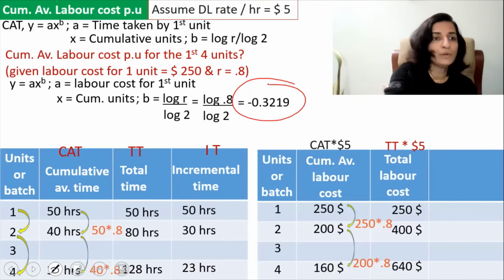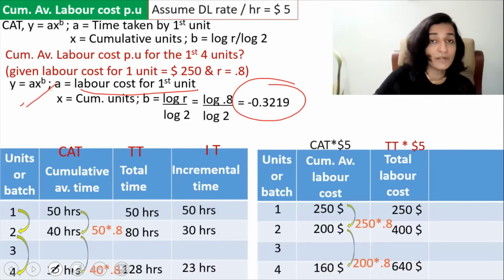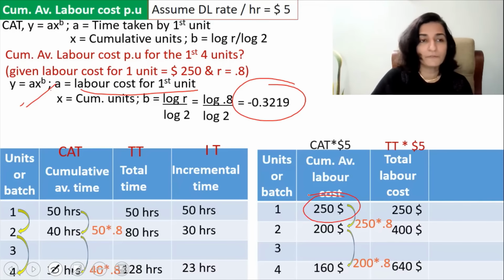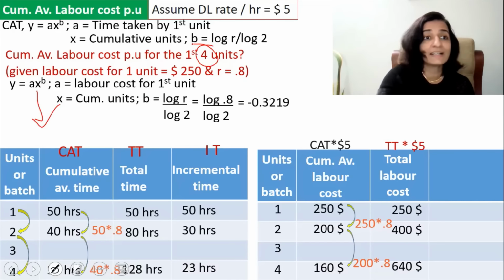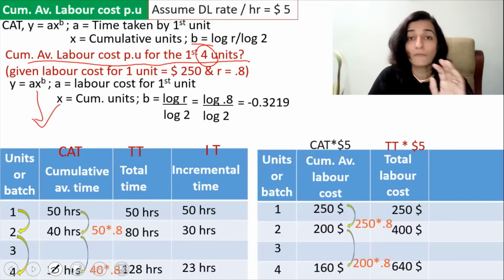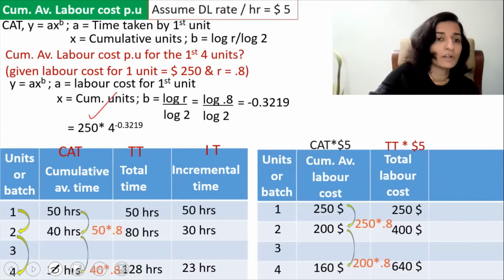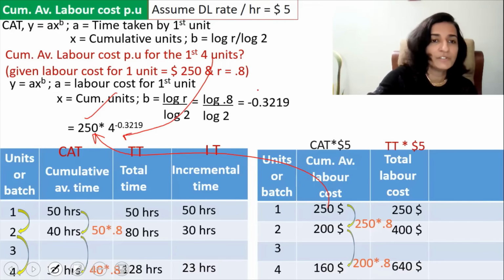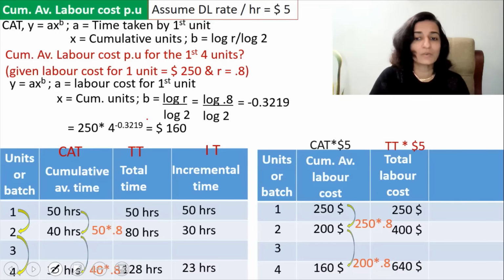Now substituting the value of B in this equation, that is AX the whole raised to B, and in place of A, it's the labor cost for the first unit. So it is $250 and X is nothing but 4, because we are supposed to calculate the cumulative average labor cost for the first 4 units. So substituting, we get $250 that's coming from here, 4 that's coming from here, and negative 0.3219 that's coming from here. So the cumulative average labor cost works out to $160. So we have got the very same figure that we had calculated in our table.